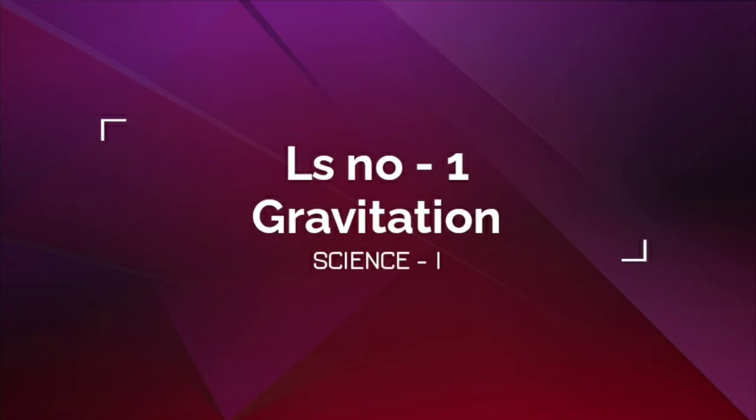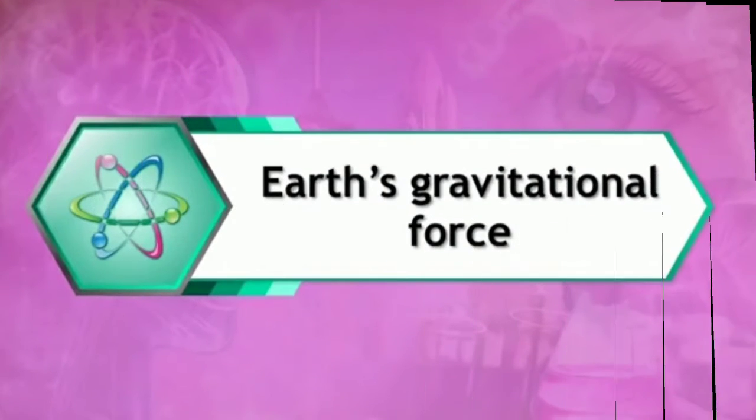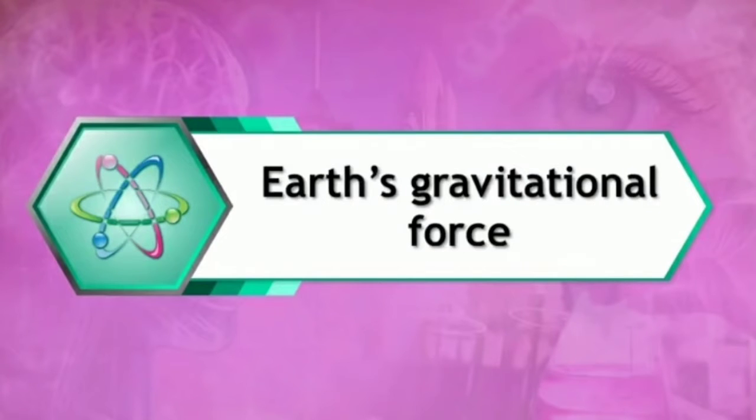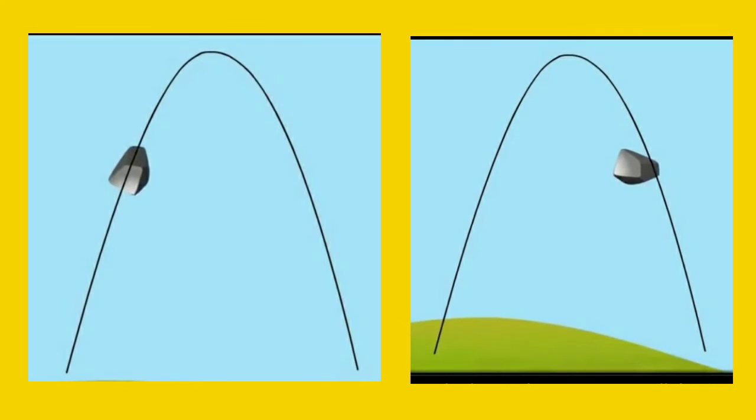So children, let's begin. To begin with, Earth's gravitational force. Now children, you can see on your screen there are two pictures where a stone is being thrown vertically upward. So children, answer me, will the velocity of a stone thrown vertically upward remain constant, or will it change with time? And how will it change?